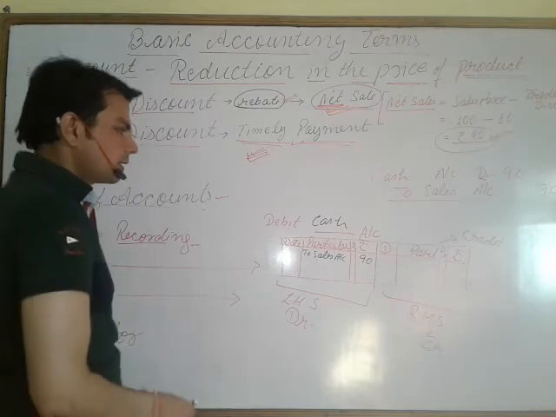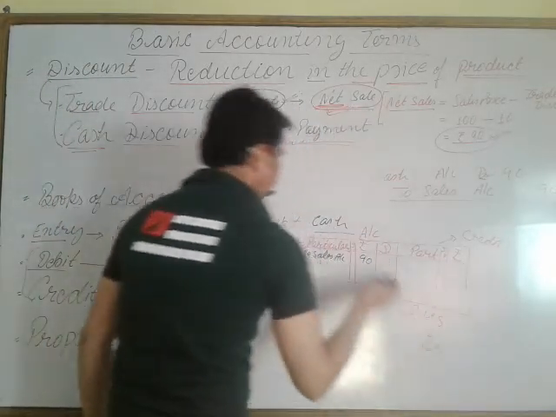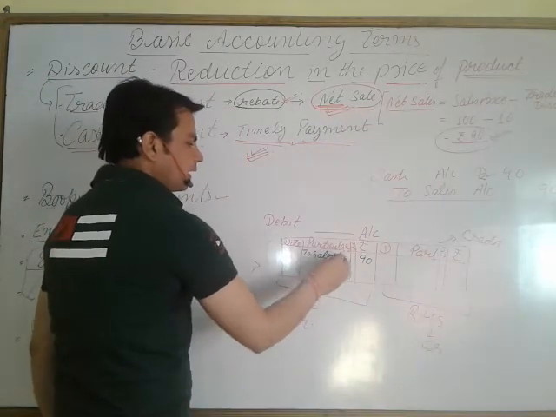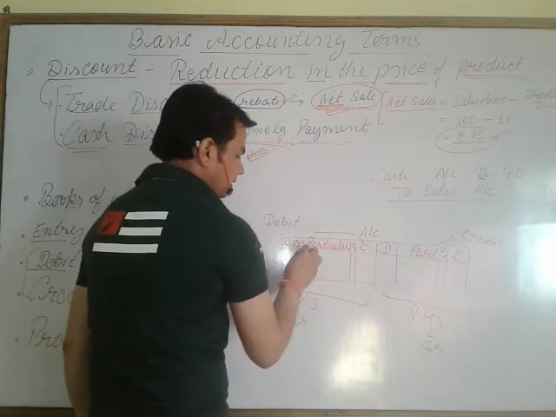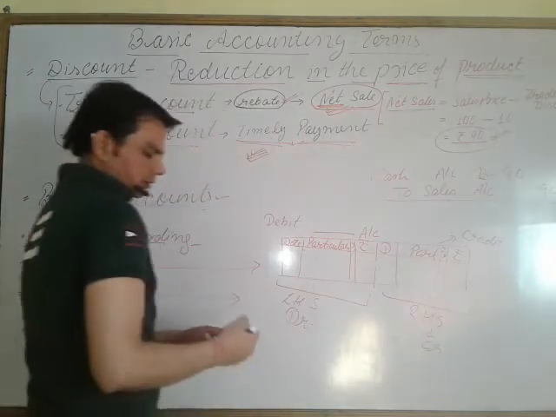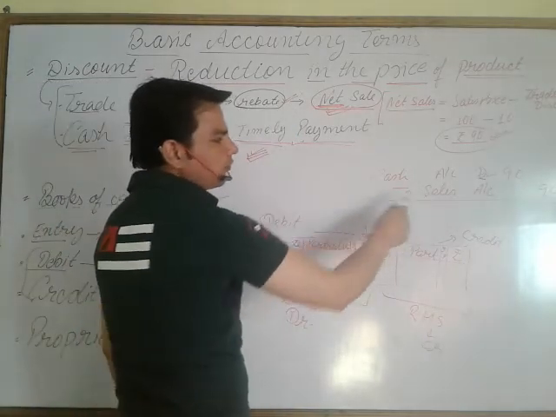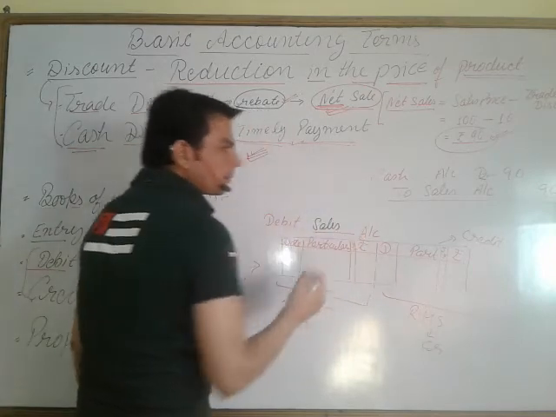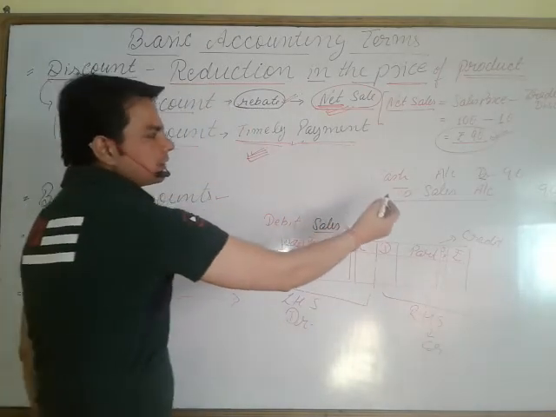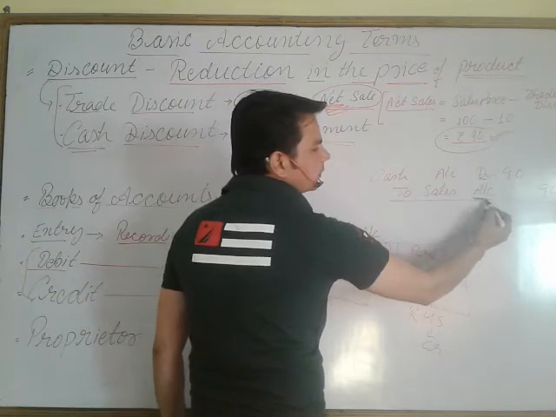Vice versa. Now I am talking about the sales account. In detail you will learn all these things in the coming chapters. This is the sales account. If you are preparing the sales account, sales account is credit here.